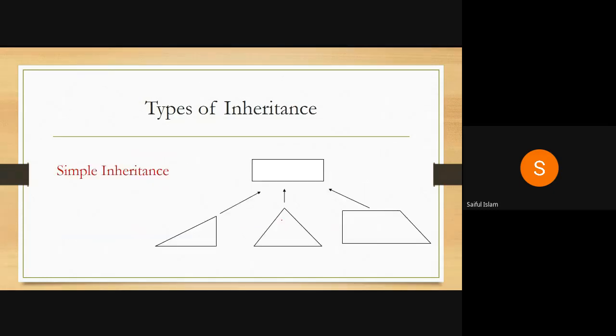Now just quickly let's see what a simple inheritance is. So for a simple inheritance, let's take this as my base class.